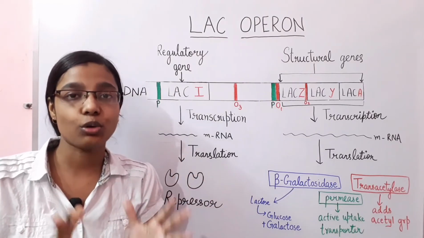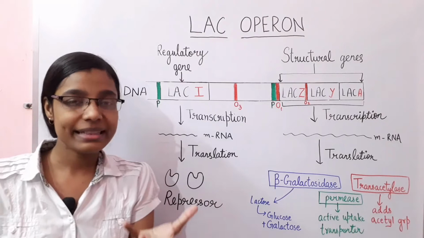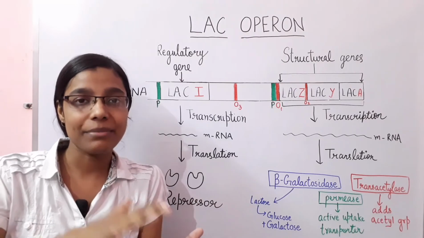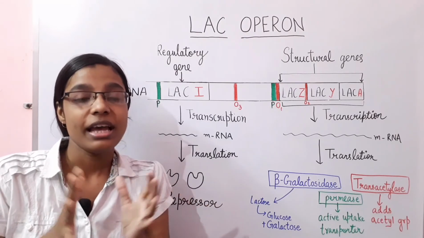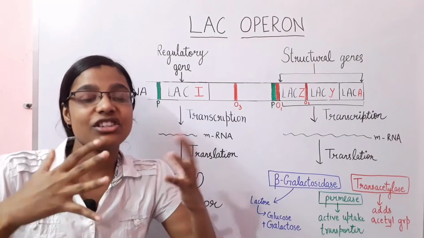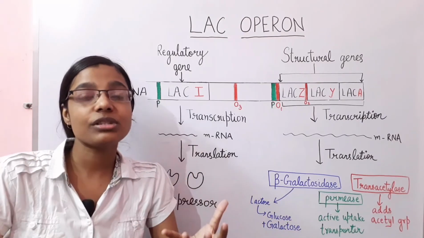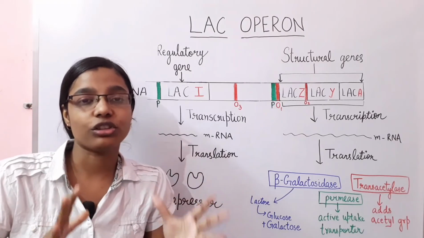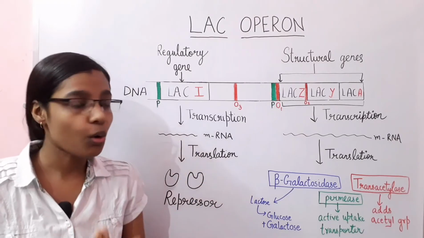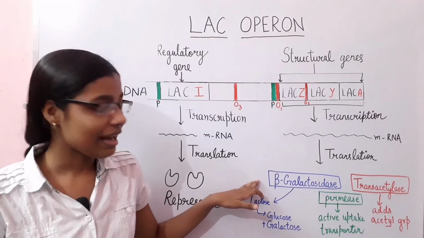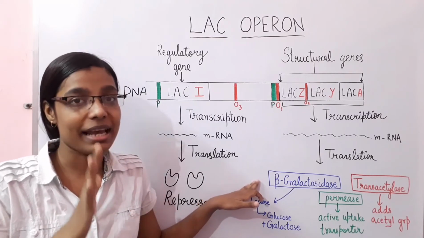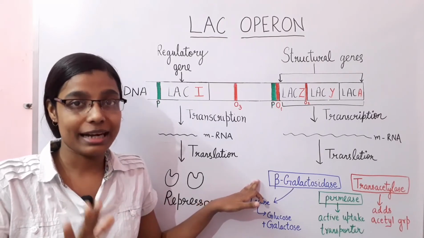coli for lactose catabolism. So when the E. coli is growing in a medium containing lactose, it will produce certain enzymes that will break down that lactose and use it as a source of energy for the growth of E. coli. So these are the enzymes that are used here within the lactose catabolism.